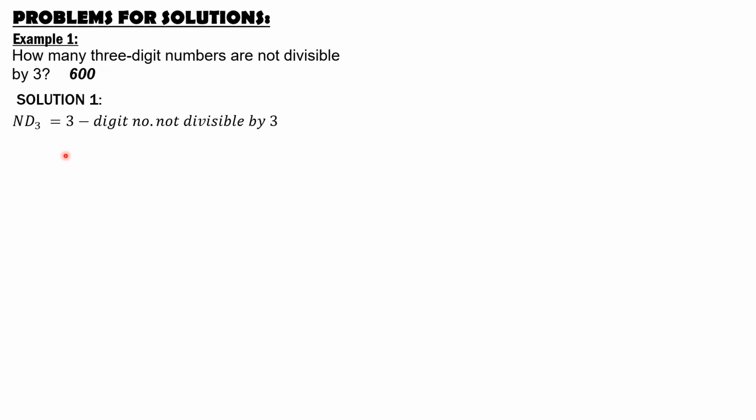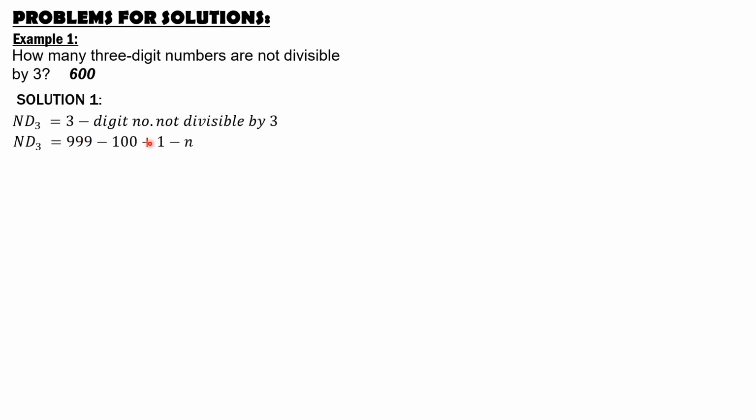So it should be including 100. So 100 to 999 is 999 minus 100 plus 1.